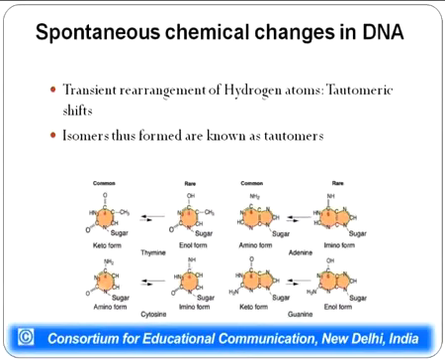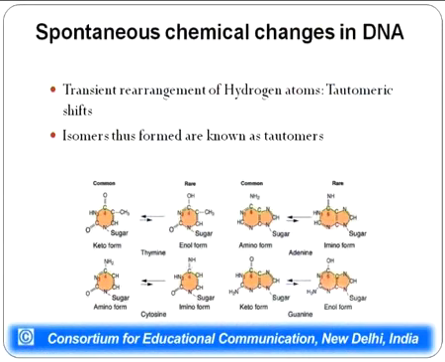Now the spontaneous chemical changes in DNA occur because of the chemical structure of the bases, and this occurs because of the shifting of the hydrogen atom in the bases, and this leads to formation of tautomers. These tautomeric shifts lead to formation of tautomeric bases which do not have the base pairing ability like the normal bases. Like there could be keto form or enol form for thymine and keto form and enol form for guanine,